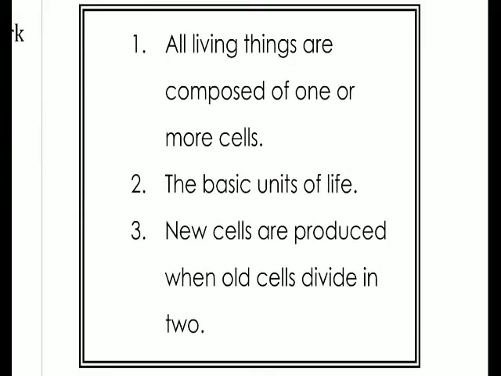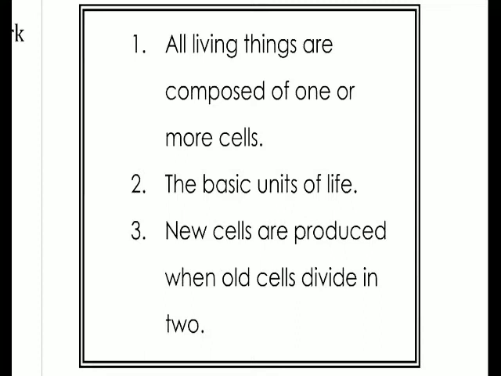And the cell theory says 3 things. It first says that all living things are composed of 1 or more cells. And notice that it does say living things, so things like rocks and minerals or chemicals or water, these things are not living and so they're not made of cells. But anything that is alive is made of cells.